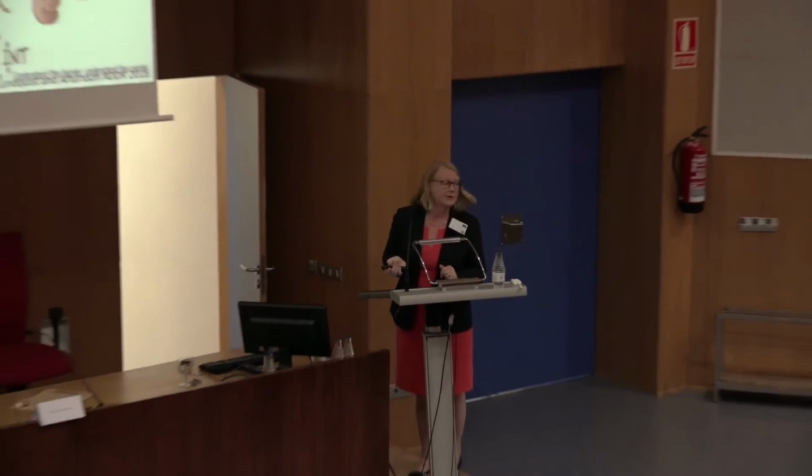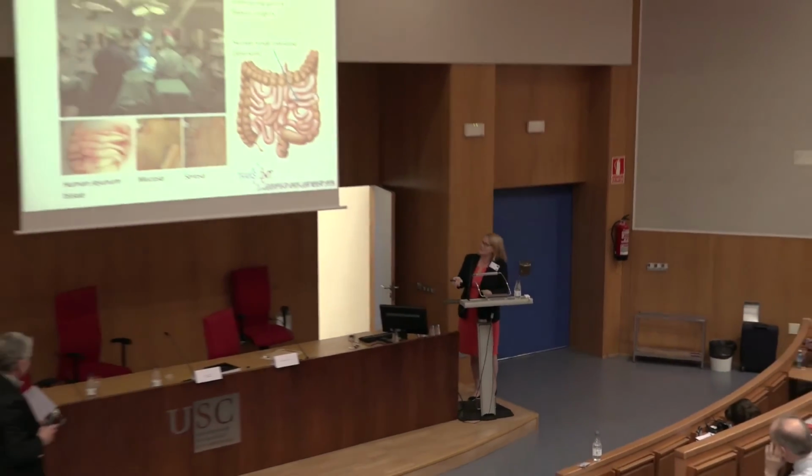So the last model, it's a little more complicated, to do the same type of investigation about the peptide transport and interaction, is to use human small intestine that you can get when patients undergo gastric bypass surgery that we discussed this morning.